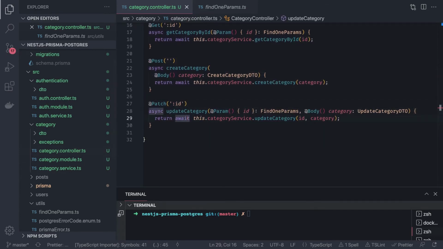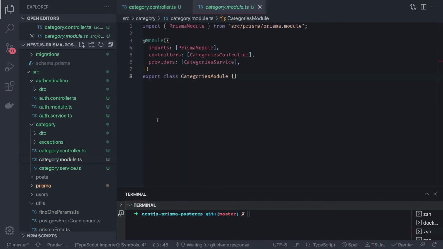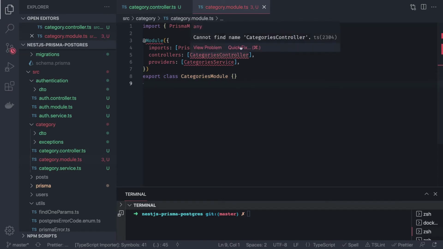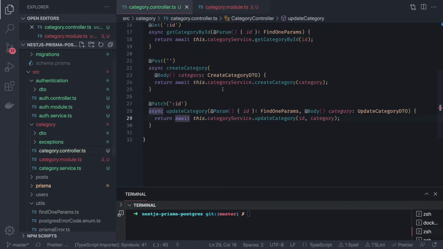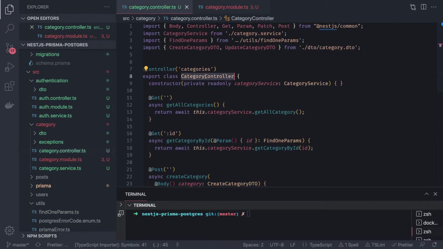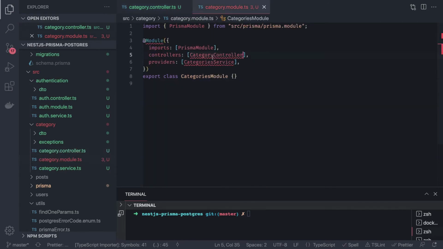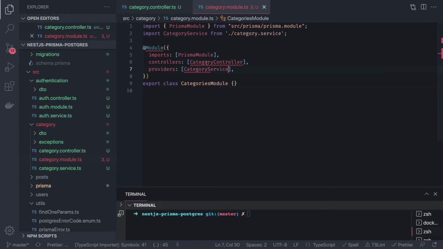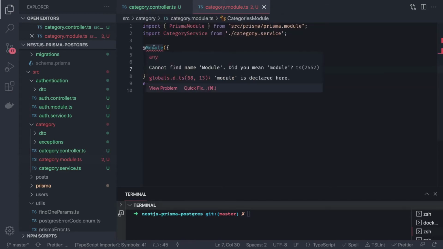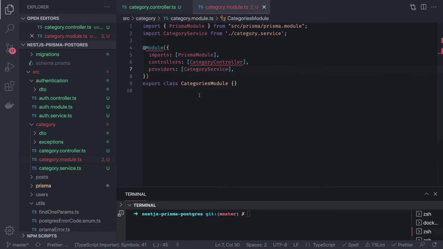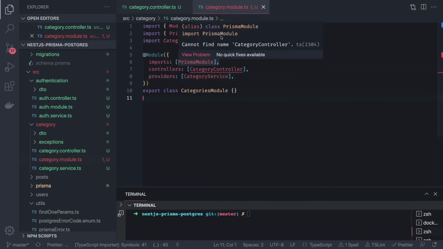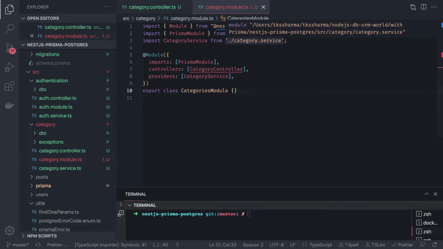Okay, now we can create a category module. Inside category module we are going to, so how to create a NestJS module? You can import the category controllers. I think the names are different, so we'll import all these things. This is a category controller, then we have category service, and this is ng module, so import that from common, and then we are exporting this Prisma module we are getting from src.